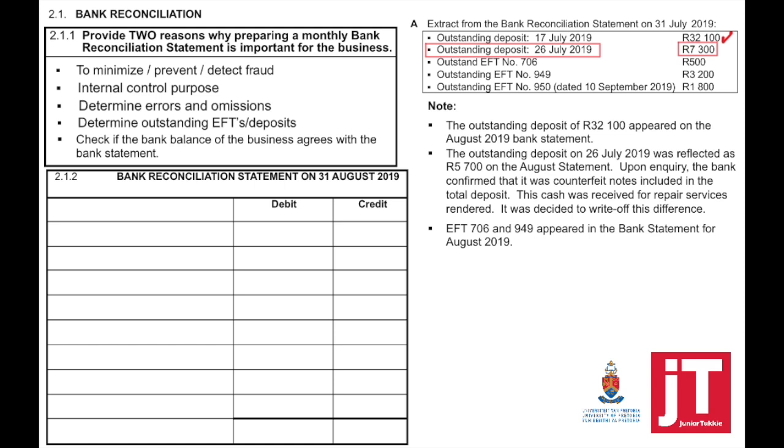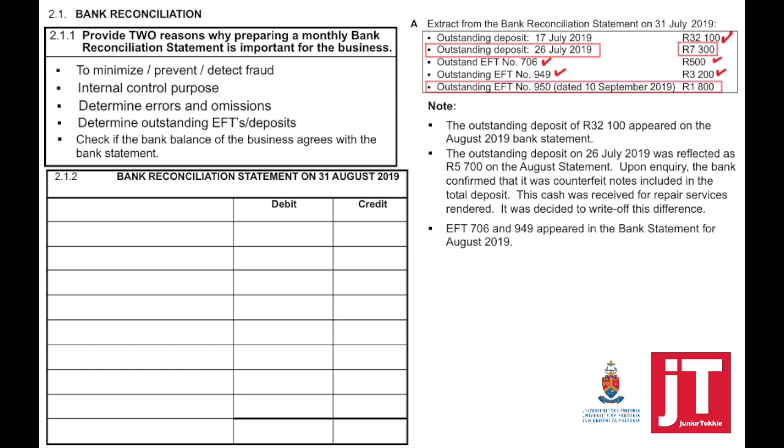And to write this off, it means it needs to go into one of our cash journals. Now, if the business received money, it would have been shown in the cash receipts journal. But now to write that off, because we're not going to recover that money, we need to indicate it in the CPJ. It does not go to the bank reconciliation statement. EFT 706 and 949 appeared in the bank statement for August 2019. So if it appears, again, we just tick it off and we do nothing with it.